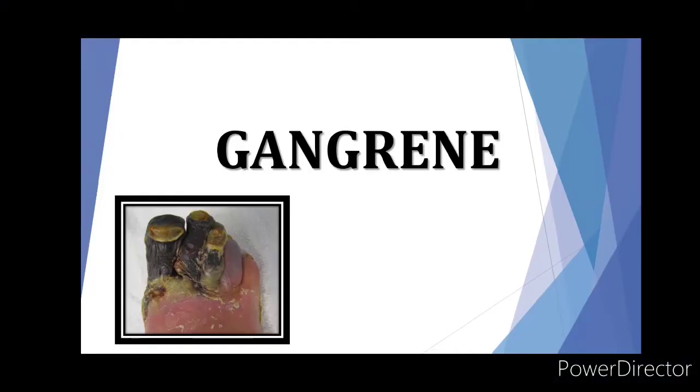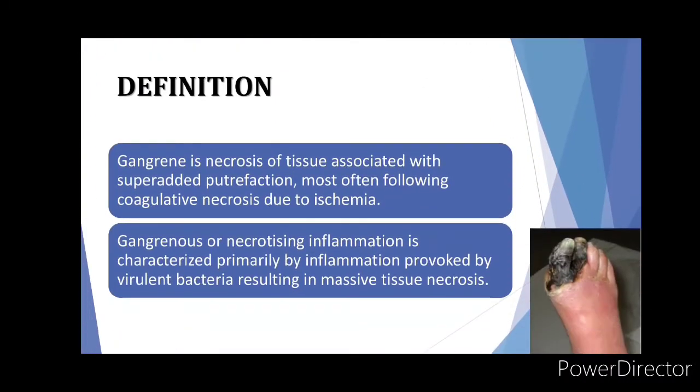One of the most important topics of pathology is gangrene. Gangrene is necrosis of tissue associated with superadded putrefaction, most often following coagulative necrosis due to ischemia. Ischemia is low blood supply. Gangrenous or necrotizing inflammation is characterized primarily by inflammation provoked by virulent bacteria, resulting in massive tissue necrosis.